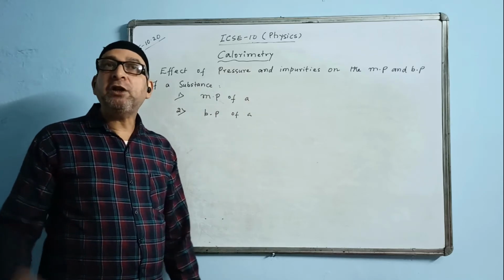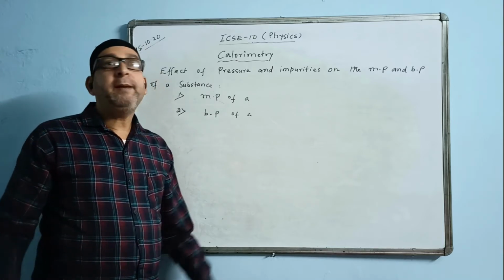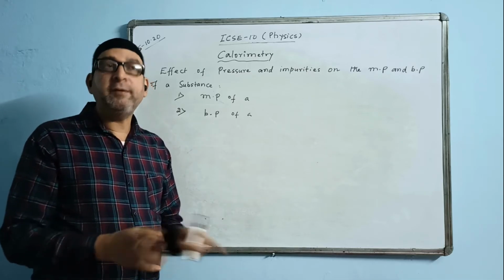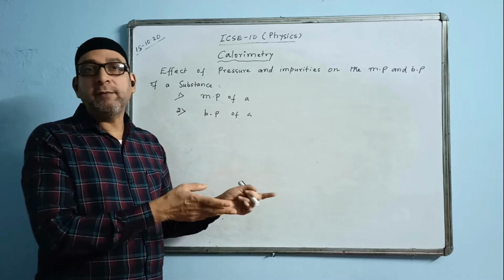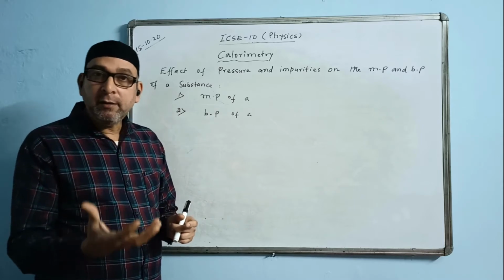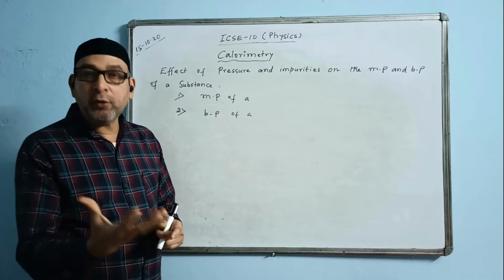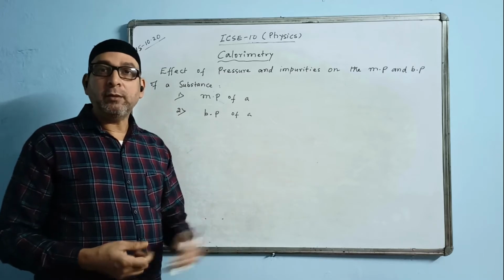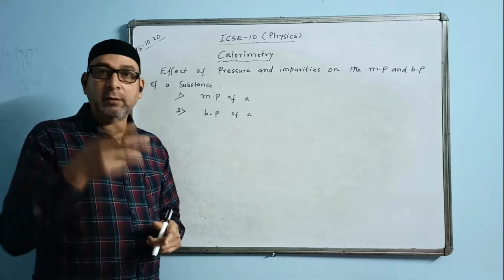Now another one: the addition of impurities also will increase the boiling point of water. Suppose we are boiling water with impurities already present, and we are also boiling normal water, that is pure water, without adding any impurities. You will find that the water which contains impurity will take longer time because it is going to absorb a large quantity of heat and will be more energetic, will contain more heat energy than the pure water, because the addition of impurities also increases the boiling point of water.